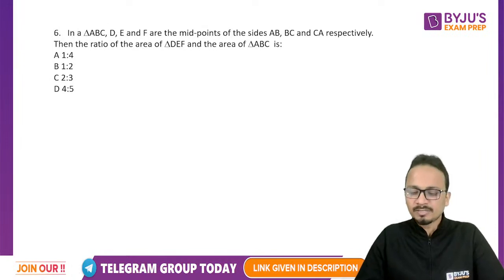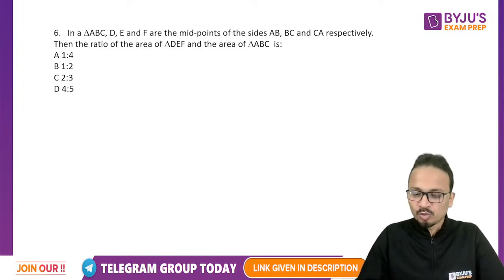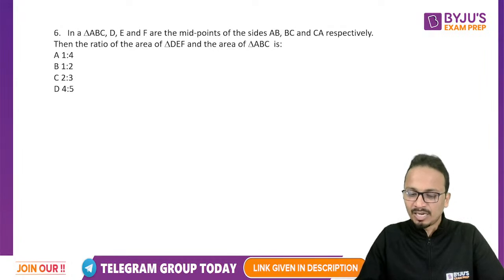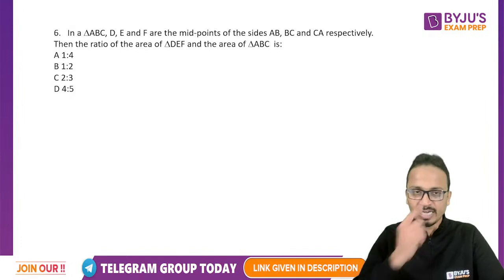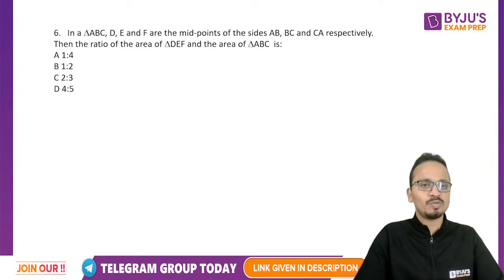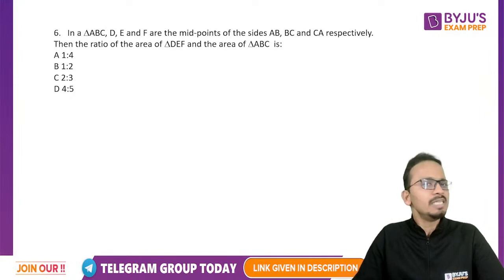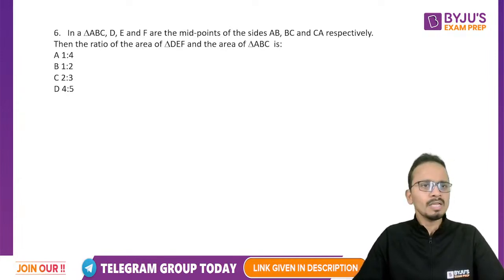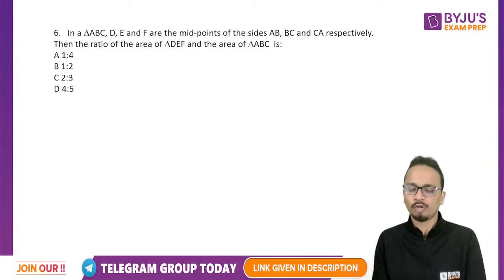Question number 6, a question of geometry. One of the students told me that the student is weak in geometry. Yes, you were weak in geometry. So definitely I'll be taking some questions of geometry as well in this session. The question says that in a triangle ABC, D, E and F are midpoints of the sides AB, BC and CA respectively. Then the ratio of the area of triangle DEF and the area of triangle ABC is equal to which one of the following options?